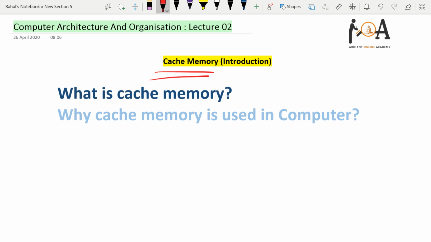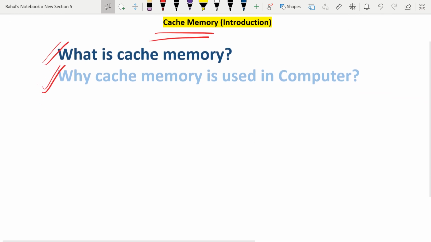And in our upcoming sessions we will try to explore cache memory with some more parameters. Right now our main concern will be what cache memory is and why cache memory is used in a computer.